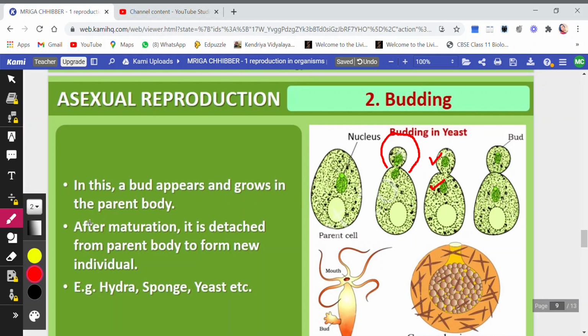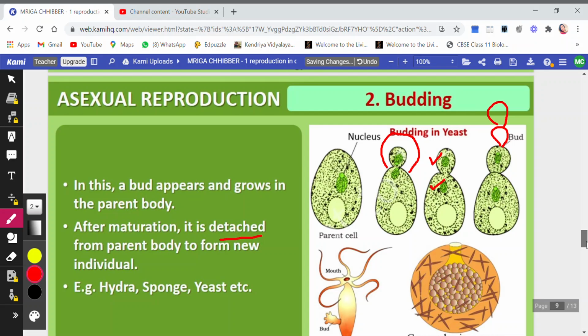So after maturation, it is detached. Now it is not compulsory, children. The bud can detach from the parent, or it may remain attached to the parent, and a chain can be formed like this. They can form a chain also, from the new individuals.